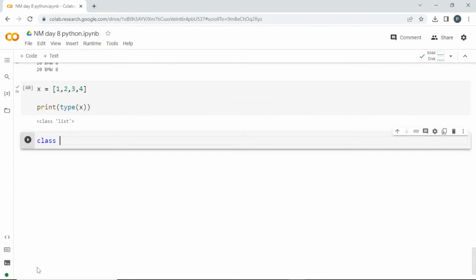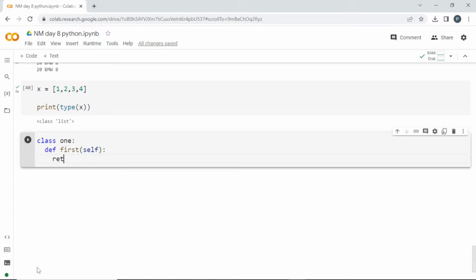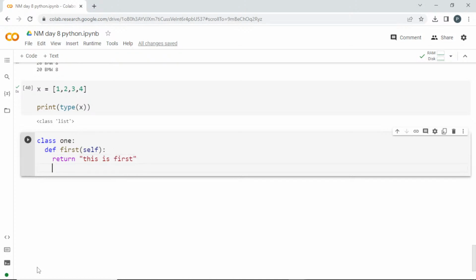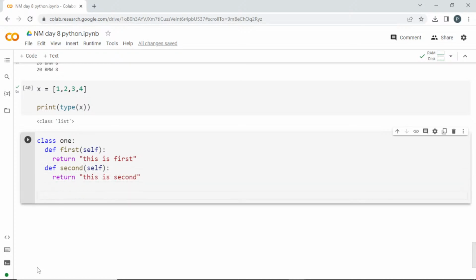I'm creating a class named 1, and I'll define first, I'll pass a self here, return, this is first, and define second, I'll pass the self here, and I'll return, this is second. Clear? So once I've done this, I'm going to create another class 2.